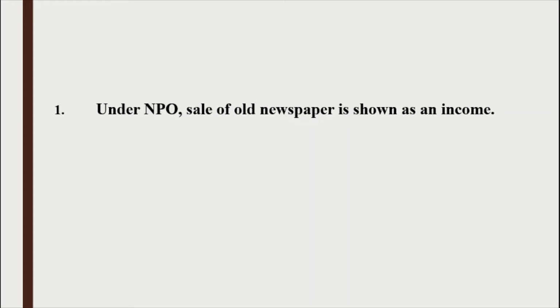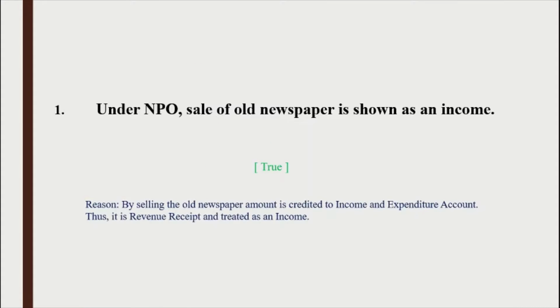Question number 1. Under NPO, sale of old newspaper is shown as an income. You have to say whether it is true or false. The right option is true. ये क्यों true है? By selling the old newspaper, amount is credited to income and expenditure account. Thus, it is revenue receipts and treated as income.